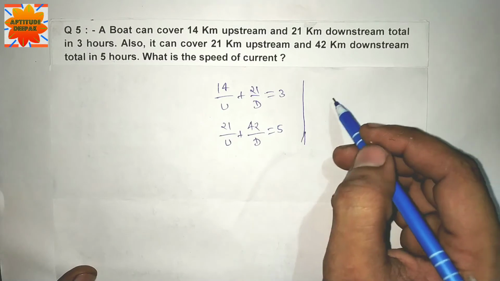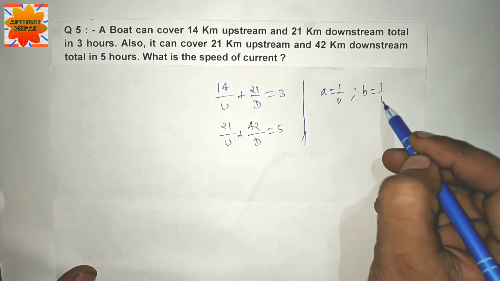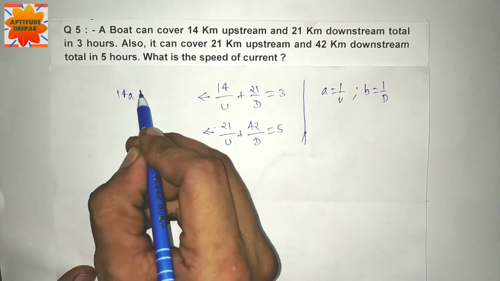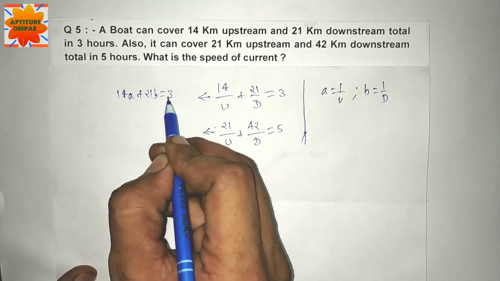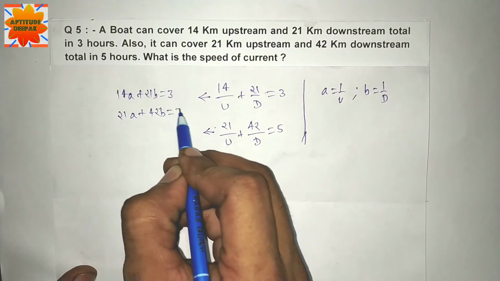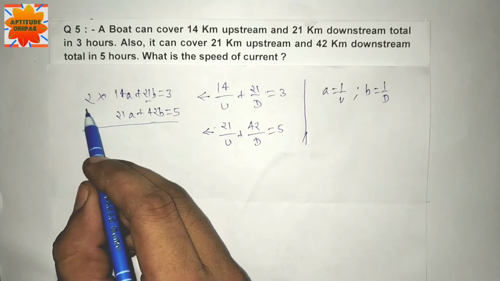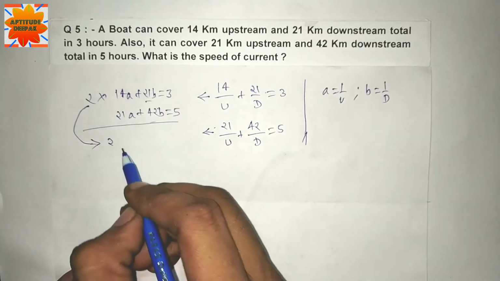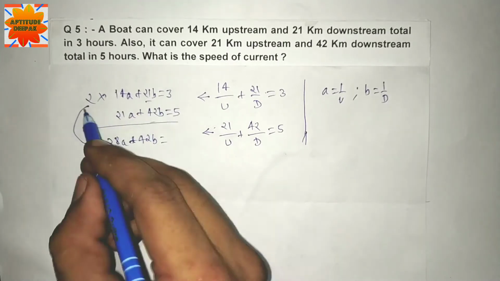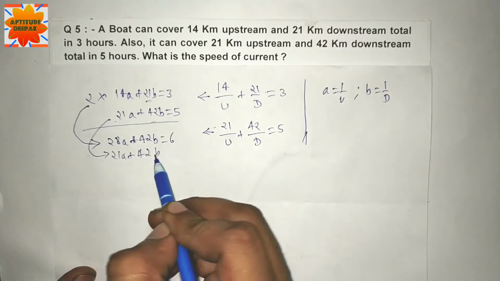Let's take upstream and downstream in the denominator: a is equal to 1/u and b is equal to 1/d. Writing this here: 14a plus 21b is equal to 3, and 21a plus 42b is equal to 5. To make them the same, multiply the first by 2. 14 times 2 is 28, 21 times 2 is 42, b is equal to 3 times 2 is 6. Writing here 21a plus 42b is equal to 5.